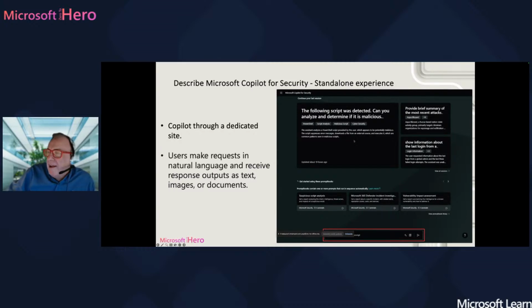You can get responses from Copilot, such as a brief summary of the most recent attacks that happened to this specific company, to this Microsoft 365 tenant and also Azure tenant. So, information about the last login from a specific device or from a specific user. As you can see, all this information is categorized here, and simply by clicking the different areas, you can get all the information that you need.